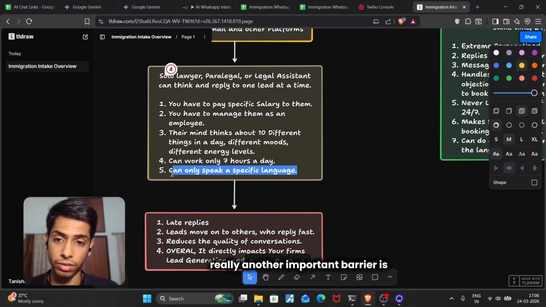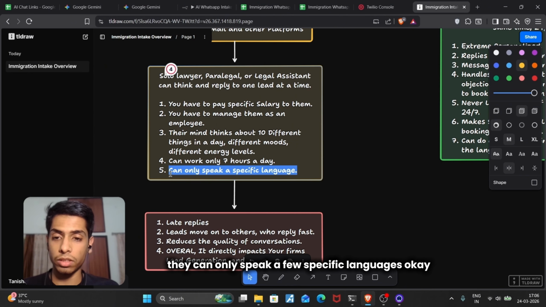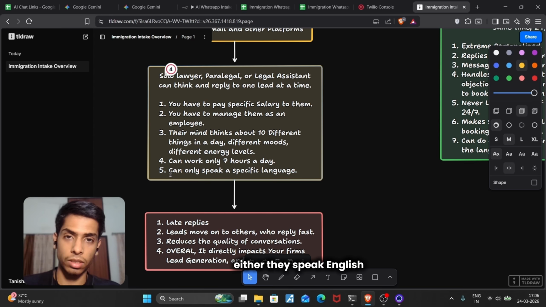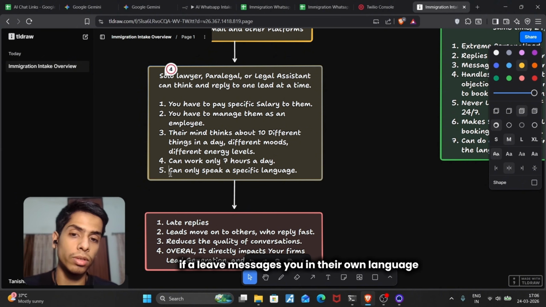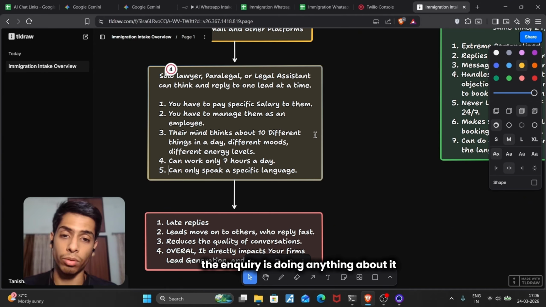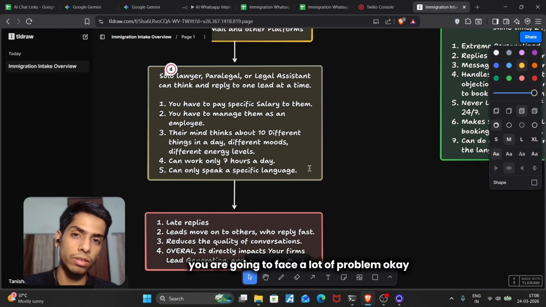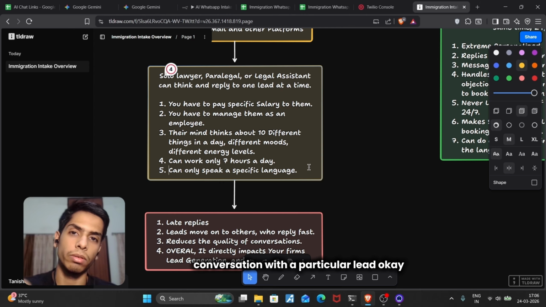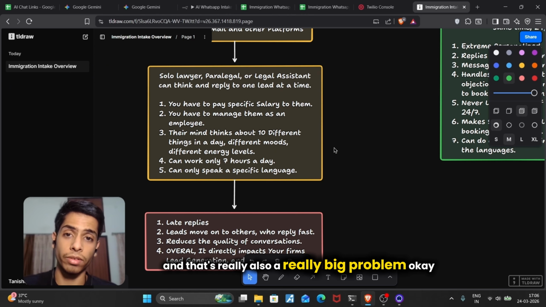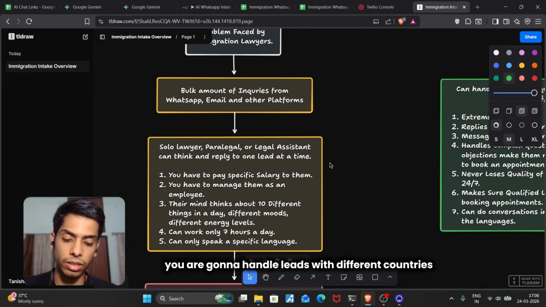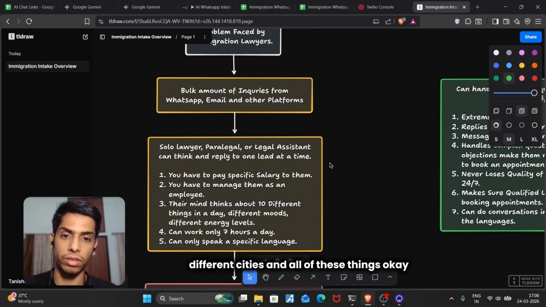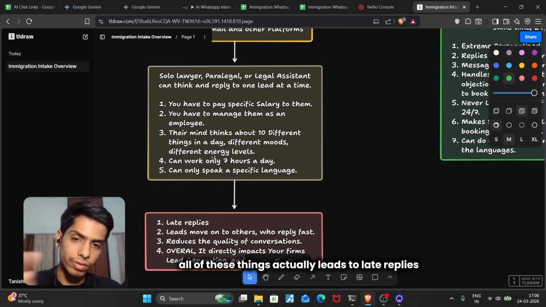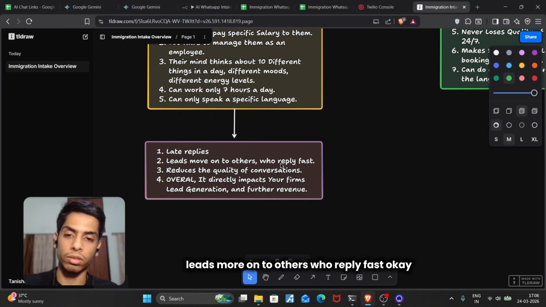Another important barrier is that they can only speak a few specific languages. Either they'll speak English and a few more languages as well, but they cannot go above that. If a lead messages you in their own language, and the person who's handling the inquiries doesn't know anything about it, they are going to face a lot of problems having a smooth conversation with that lead. That's also a really big problem, because as an immigration lawyer, you are going to handle leads from different countries and different cities. All of this leads to late replies, and leads move on to others who reply fast.